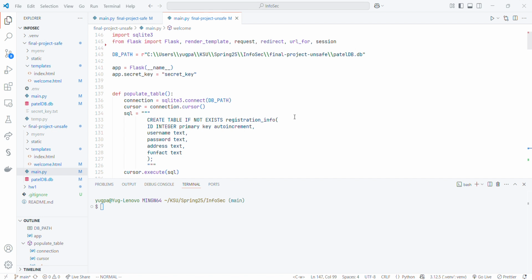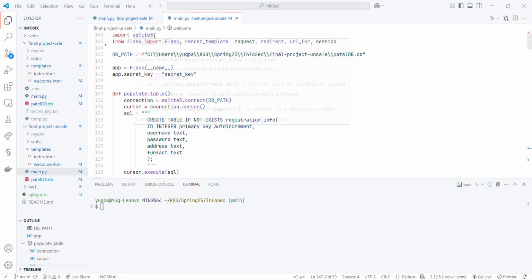This is my project. Let's discuss the unsafe part of my project first. I have two folders in my submission, unsafe and safe, so you can simultaneously watch both of the parts together. So let's start with the unsafe code.